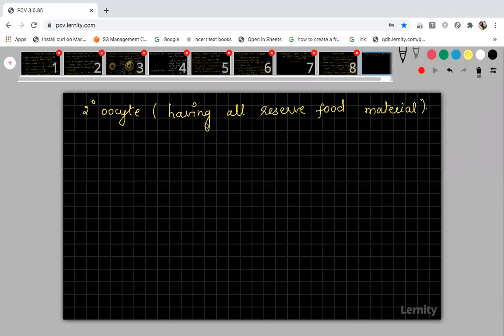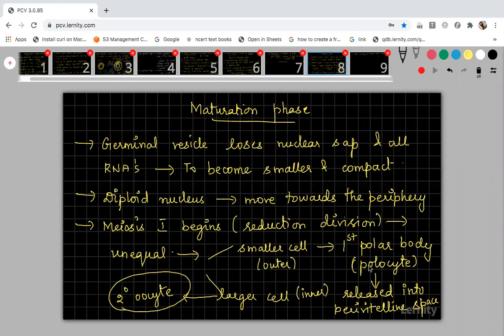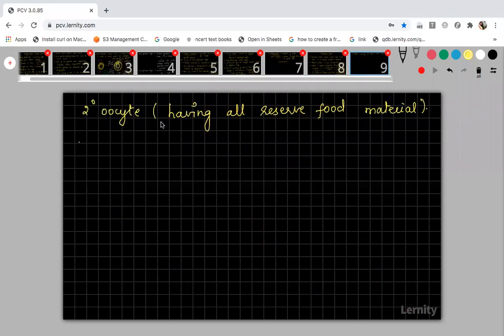Both the secondary oocyte and the polar body will be haploid structures. You can write here: this polar body is also haploid and the secondary oocyte is also haploid, because it has undergone reduction division, meiosis 1. So meiosis 1 is a reduction division. It will convert diploid cells into haploid. So both secondary oocyte and polar body are haploid structures.